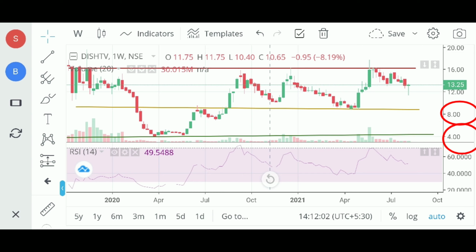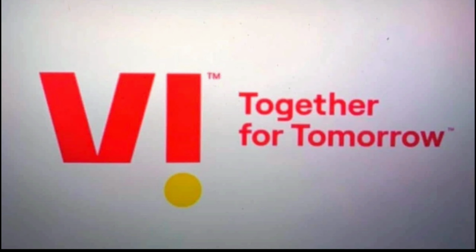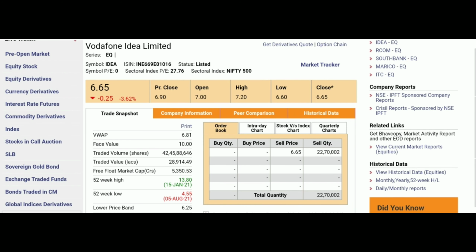Another is Vodafone, a merged company of Vodafone and Idea. Together they are working. Every day I get panic news, so I don't know when the company will close and shut down. But even so, I want to invest there. It is a good share for investment. So let's see, today this year it is 6.65 rupees. That is a good price. It has also fallen to 2 rupees. So let's see what the chart says and where I should invest.